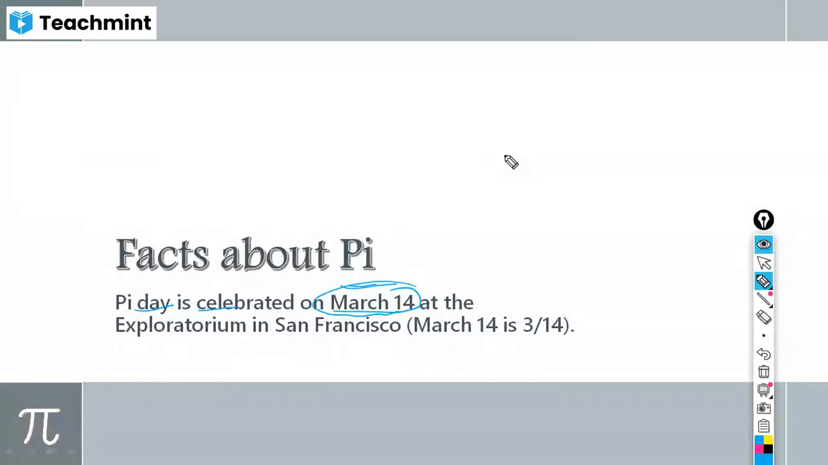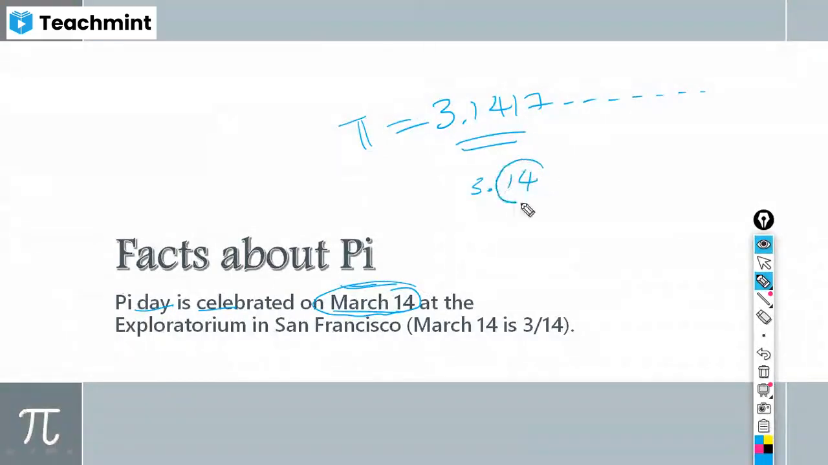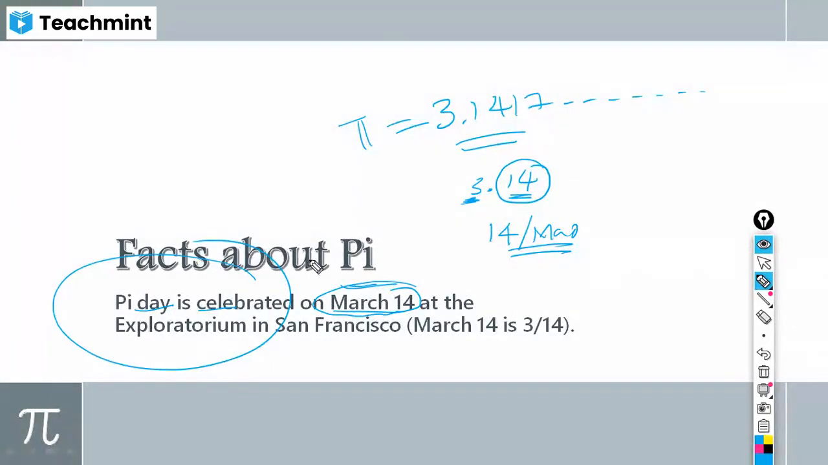It is 3.14, and so on, the decimal places after pi. So he has taken the first two decimal places of the pi value, that is 14, and 3 he has considered as the month. So every 14th of March we celebrate Pi Day. Hope you got the reason why we celebrate on March 14th. Yes, sir. Okay.